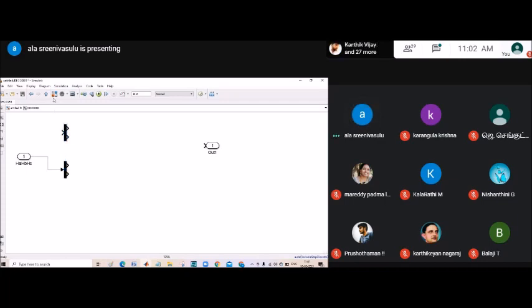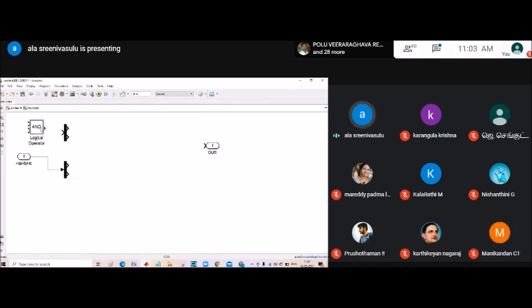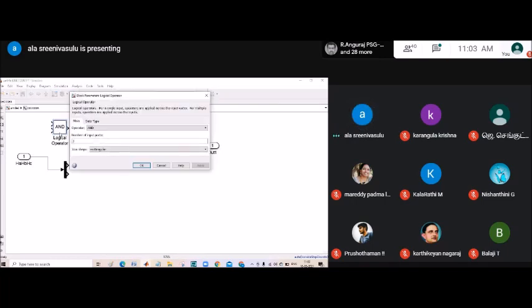Before that, to get HA bar, suppose HA is your input, we need to connect a NOT gate. So here I am taking a logical operator, and I am setting it as NOT.